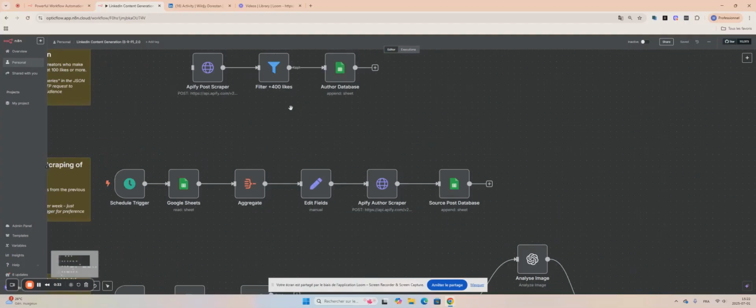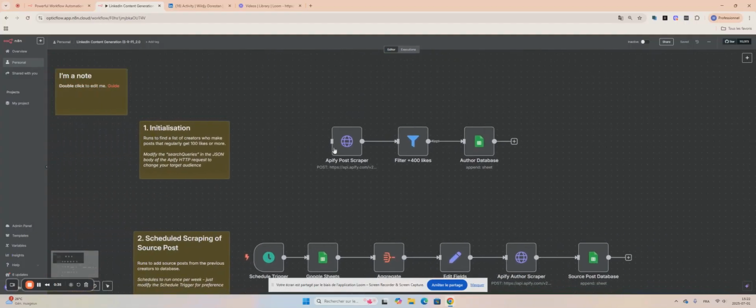What it does here, it scrapes high quality LinkedIn posts and then filters through those posts to find the ones that have 400 likes or more. 100 likes work, but I prefer going with 400 because that's even higher quality. But you will get fewer posts because of that, unless you really scrape a bunch of them using Apify. I use Google Sheet as a database because it's simple, it's easy, and it's free. But you can connect it to pretty much any database system that you usually use.